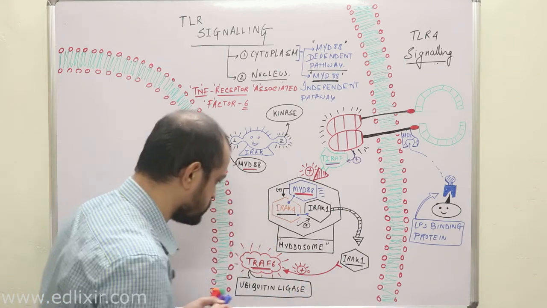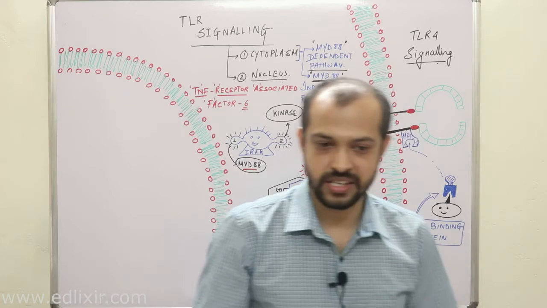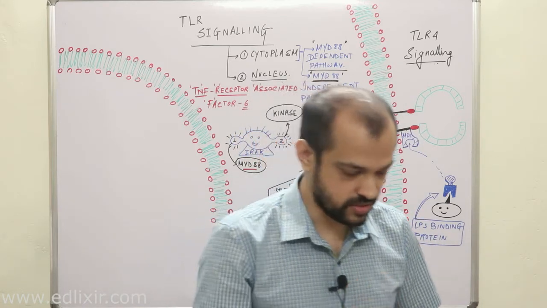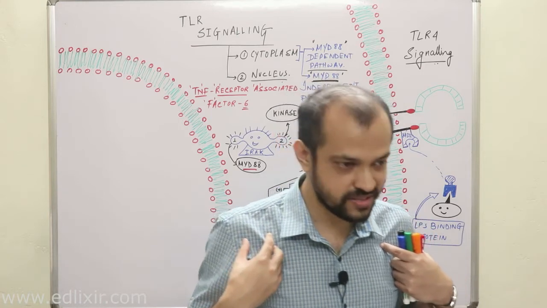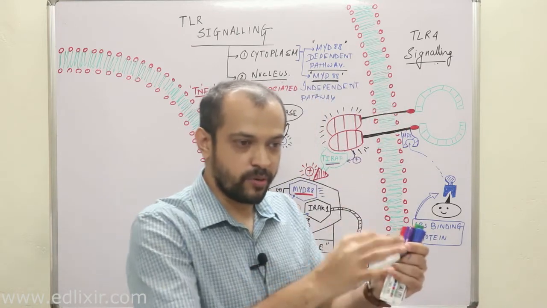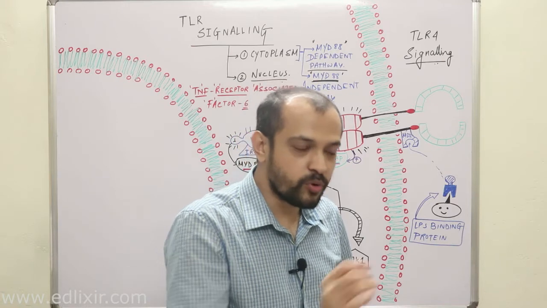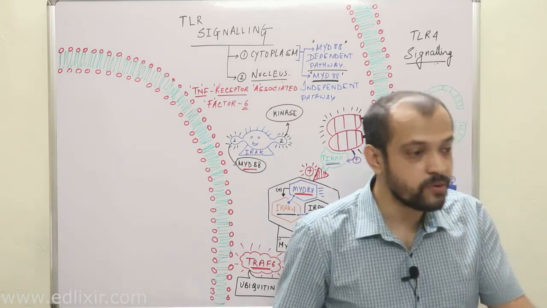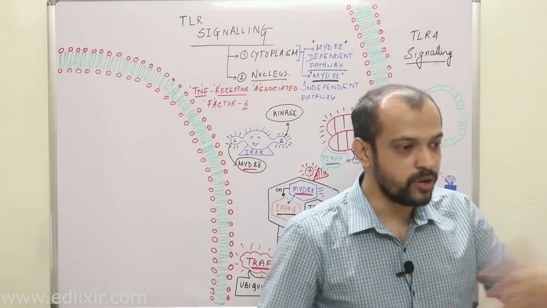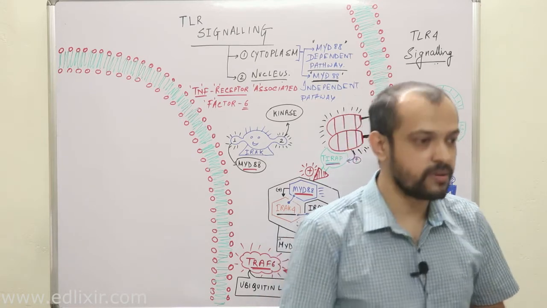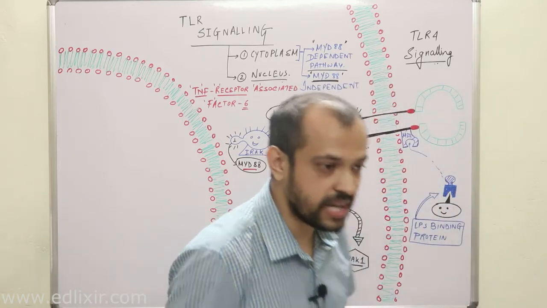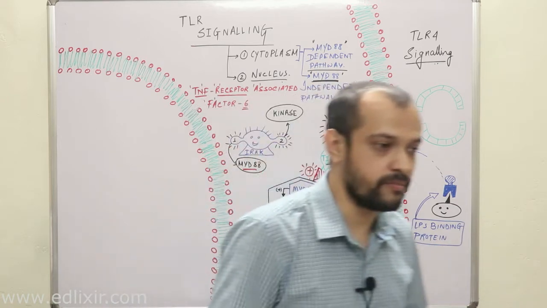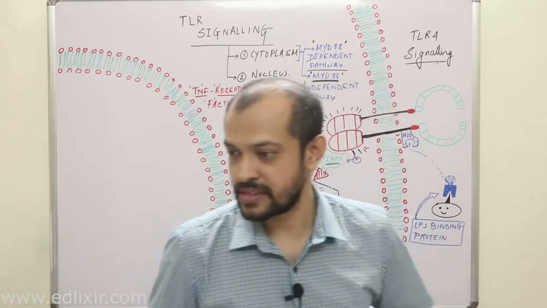Now listen, you have a very important concept about ubiquitination. Whenever a protein is ubiquitinated, it is destroyed by the proteasome, right? Suppose I am a ubiquitin ligase. That means I will be adding ubiquitin to a protein. Whether the protein will be destroyed after ubiquitination depends on the type of ubiquitination. In polyubiquitination, most probably the protein will be destroyed. But there are some types of ubiquitination where the protein is not destroyed but activated. Clear?